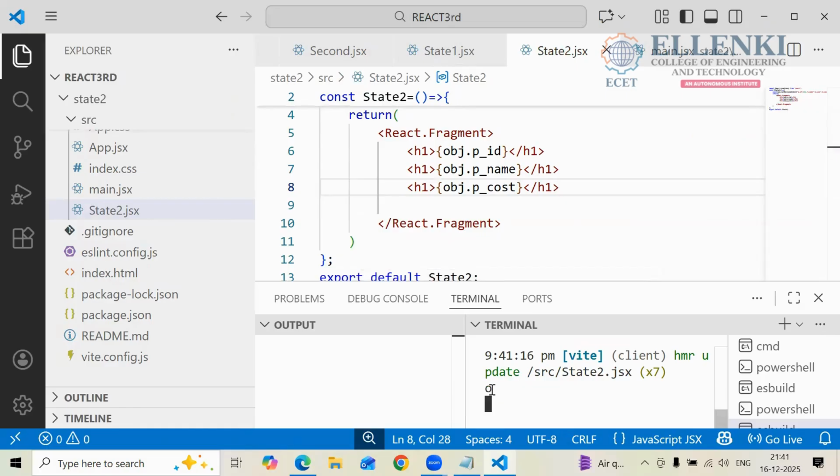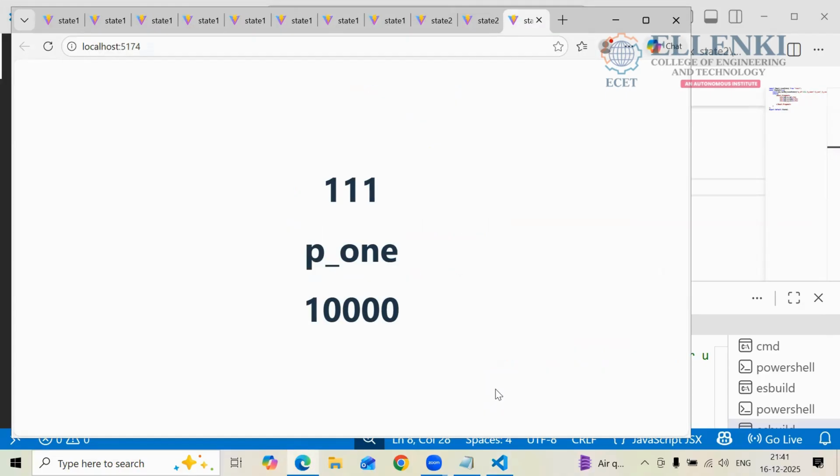If you are pressing O, you will get the answer. You got the answer? Yes or no? Yes. This is the object notation. If you are having multiple objects, what will happen, we will see later. Like PID, P cost, how you can retrieve that data, how you will see that data, we will see later. Okay, now